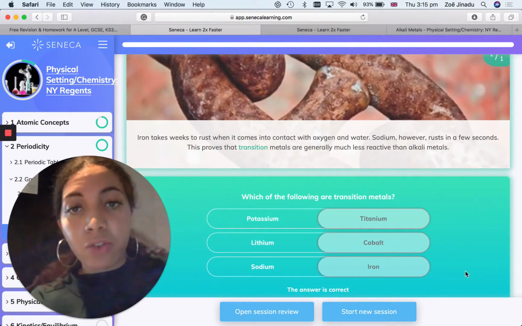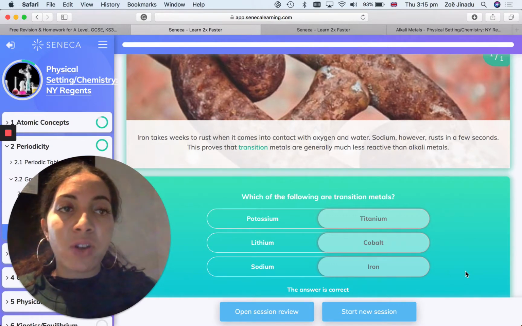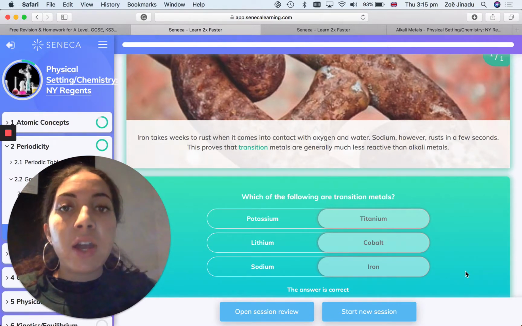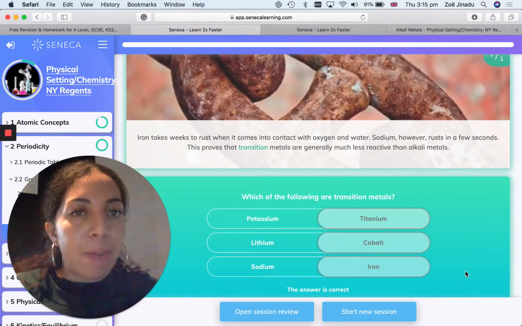Okay, iron takes weeks to rust when it comes into contact with oxygen and water. Sodium, however, rusts in a few seconds. Pathetic, we've said. This proves that transition metals are generally much less reactive than alkali metals.